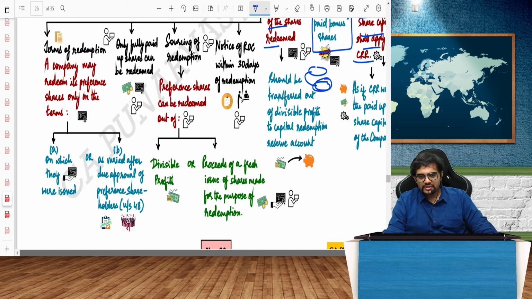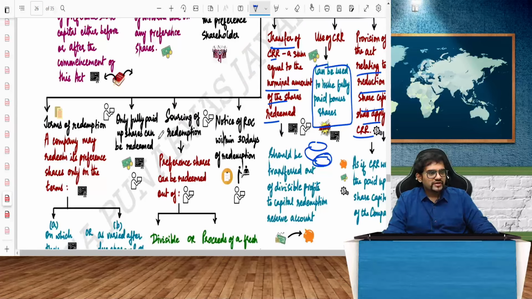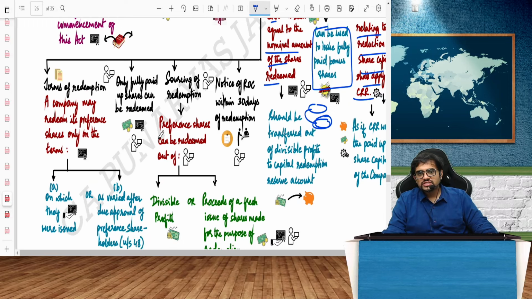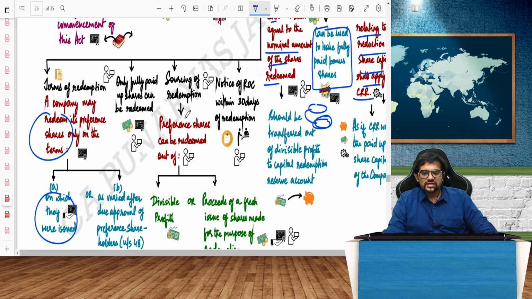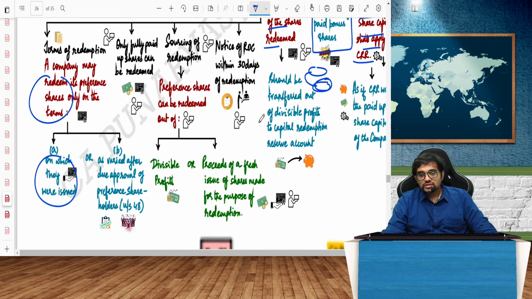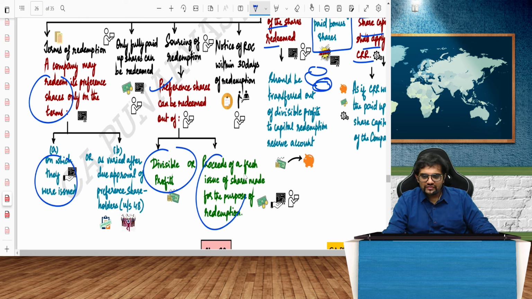Very, very simple. How will I redeem the preference shares? The company can redeem the preference shares using the divisible profits or the proceeds of a fresh issue.